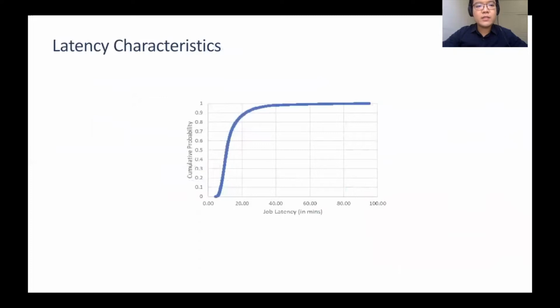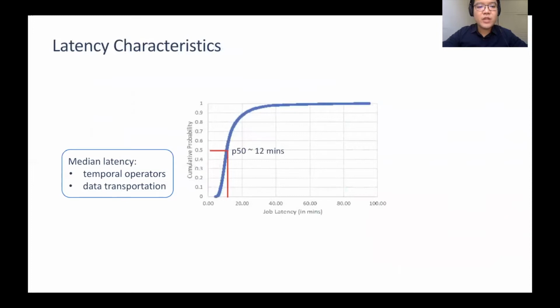To clearly understand the problem, we show here a typical distribution of the job latencies of the pipeline. The median latency is about 12 minutes. Several factors contribute to the median latency. First, the pipeline contains multiple temporal operators over fixed or sliding windows. Examples include joins, merges, and aggregates. These windows are often in the order of minutes.